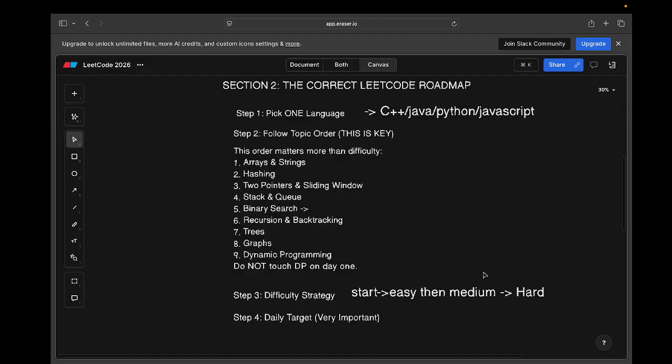And now the fourth thing is daily target, very important, right? Don't aim for 10 problems a day, right?